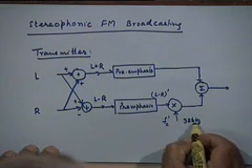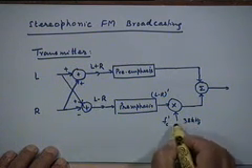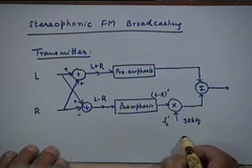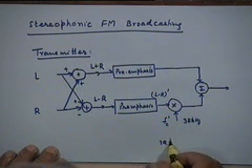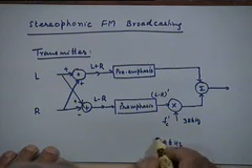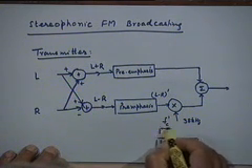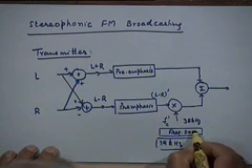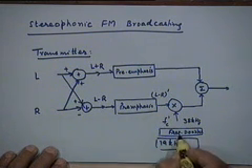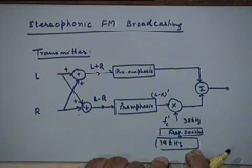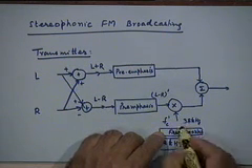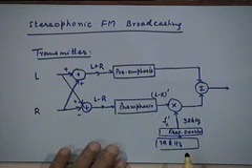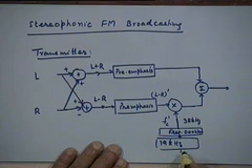What we do is generate this 38 kilohertz at the transmitter by using a 19 kilohertz oscillator and a frequency doubler. So you generate 19 kilohertz, do a frequency doubling and use this,